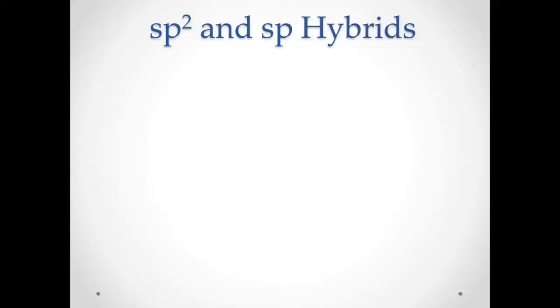Okay, now let's move on to our next topic. So last time we have learned about sp3 hybridization for methane and ethane. We have learned that sp3 hybrids were formed in methane for the CH bonds, and for ethane there are CH bonds, and at the same time there is also a CC bond, which are also sp3 hybridized.